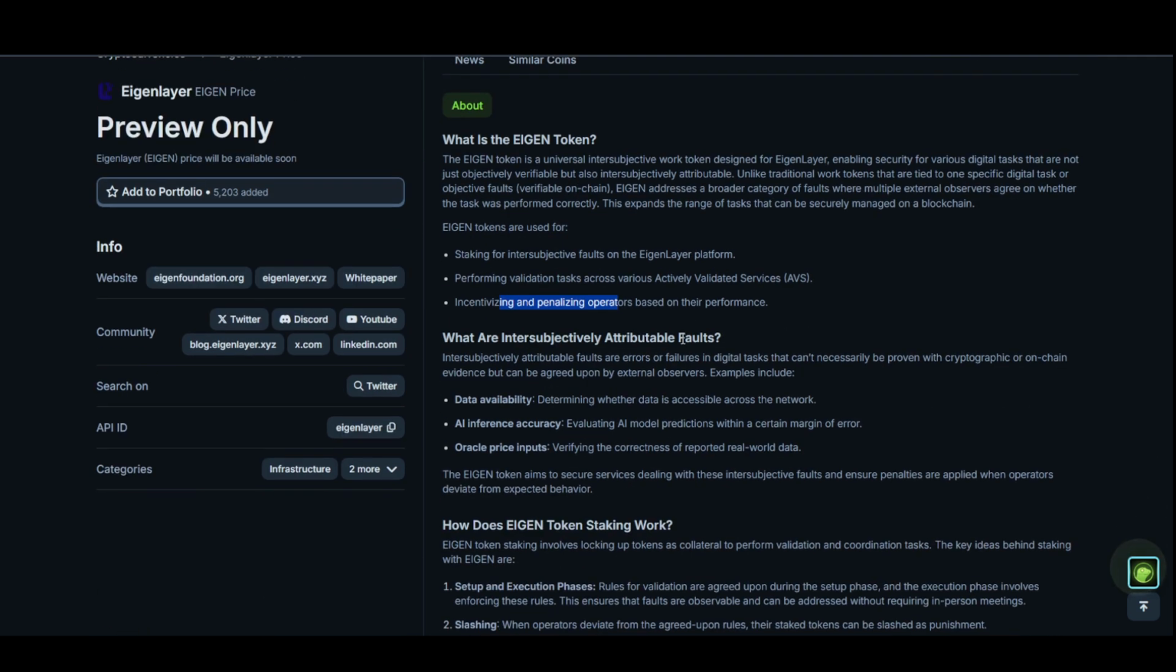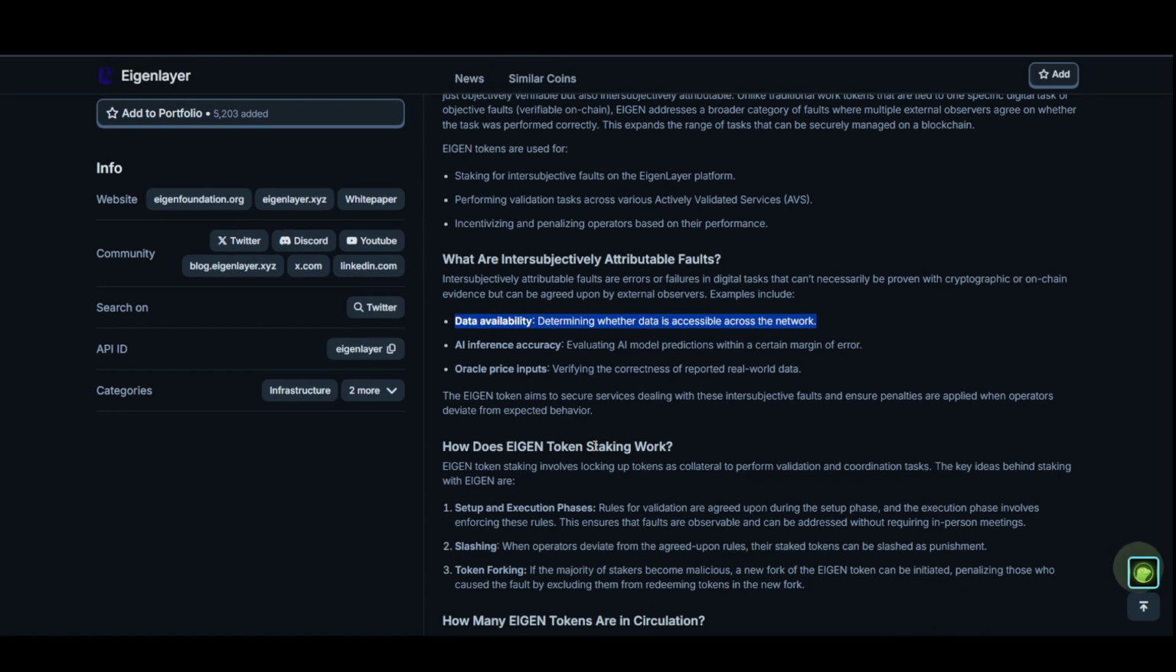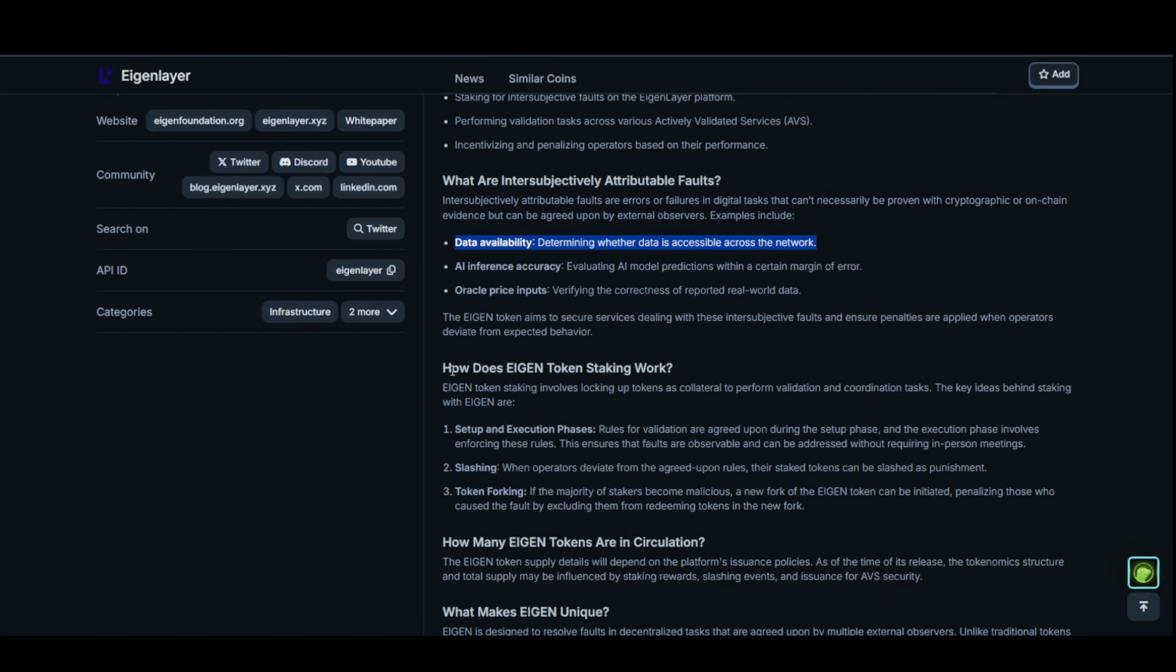And if you look at what intersubjectively attributable faults are, these are data availability, AI inference accuracy, oracle price inputs, something like that. So how does Eigen token staking work? There are three phases or three steps, as you can see. The first one is setup and execution. After that we have slashing, and we have token fork, something like that.